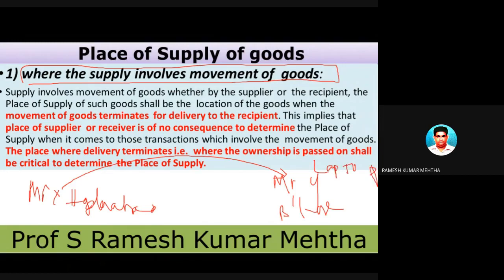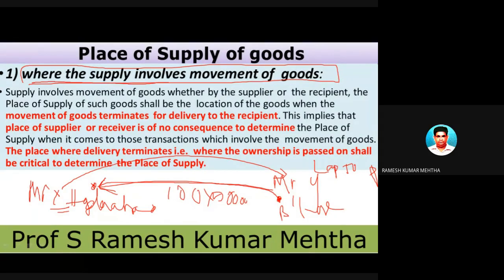This Hyderabad guy is communicating to Mr. Y, who is the manufacturer of laptops at Bangalore, to transport 100 pieces of laptops. So 100 pieces of laptops are ordered, each at 50,000 rupees. Now, what is happening? The movement of goods starts from Bangalore, travels from Bangalore and reaches the final destination, which is Hyderabad. So that is the situation we are talking about.